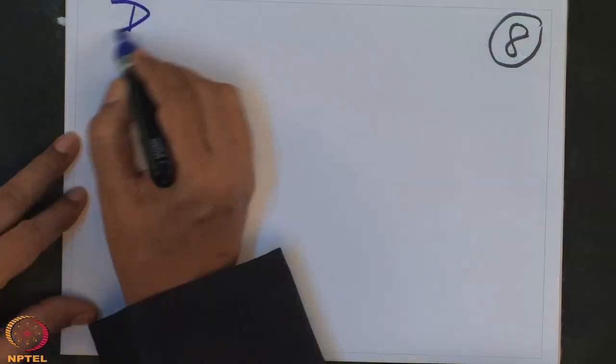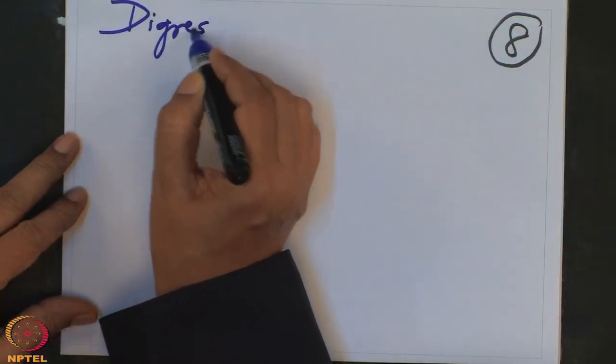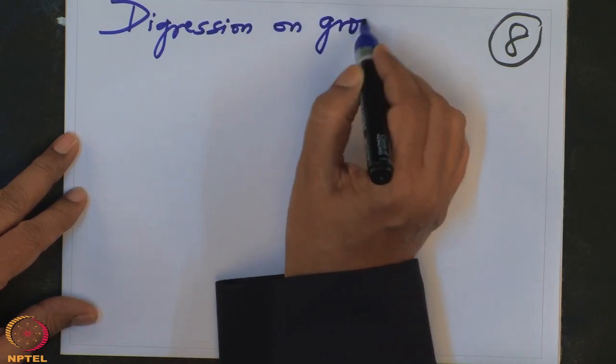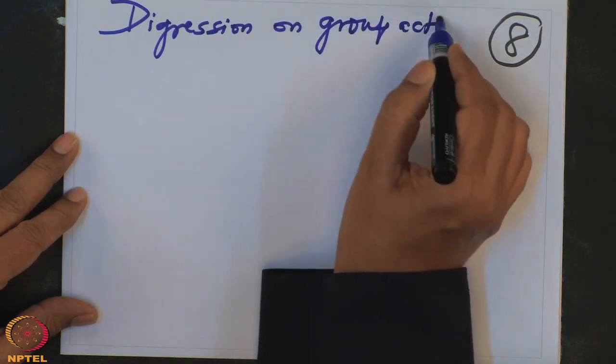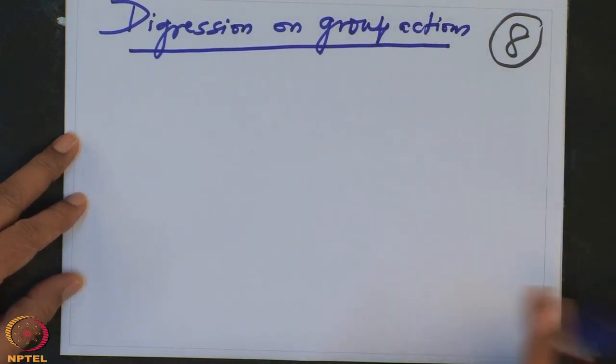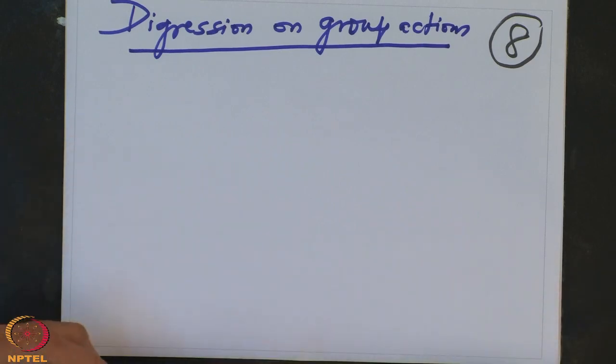So this is a digression on group actions, and we will apply these results to our situation of the Galois field extension and the subgroup of that. But before that, we will understand group actions a little bit in more detail.